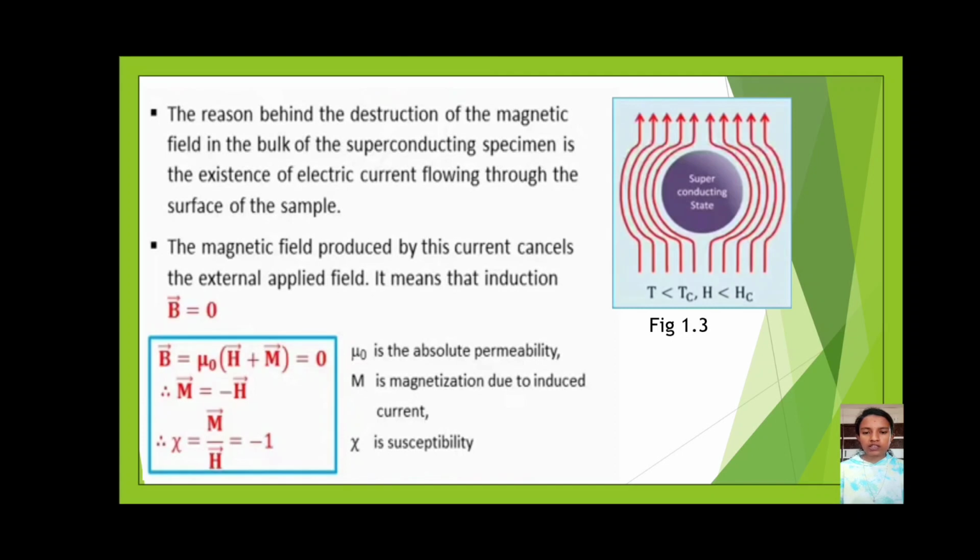From this relation we can write M equals minus H, and therefore magnetic susceptibility, M divided by H, is equal to minus 1. So the magnetic susceptibility of a superconductor is minus 1, and we can say that a superconductor is a perfect diamagnetic substance.